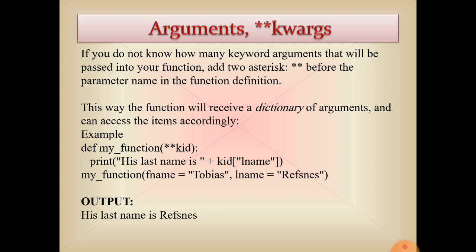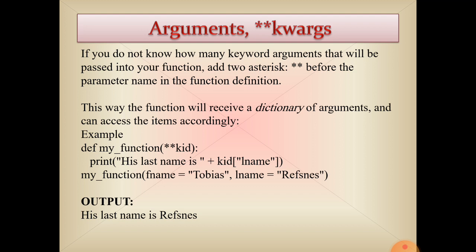If you don't know how many keyword arguments will be passed into your function, add two asterisks before the parameter name in the function definition. In this way, the function will receive a dictionary of arguments and can access the items accordingly. In the same way, the dictionary will be accessible.